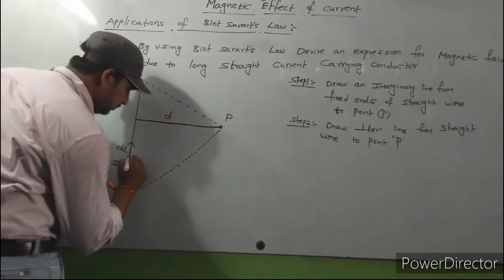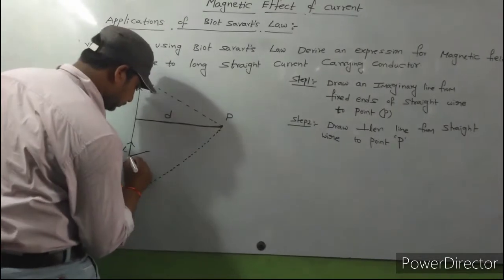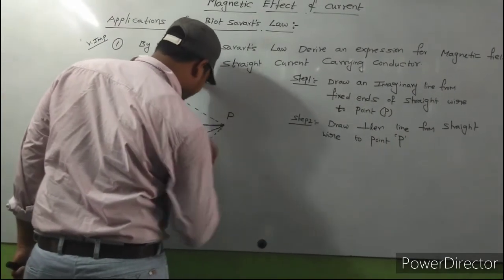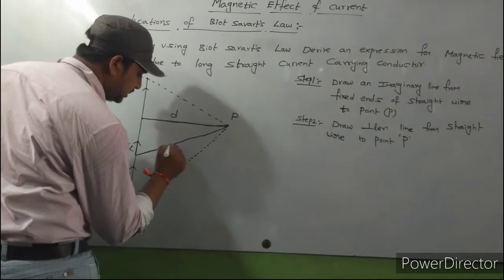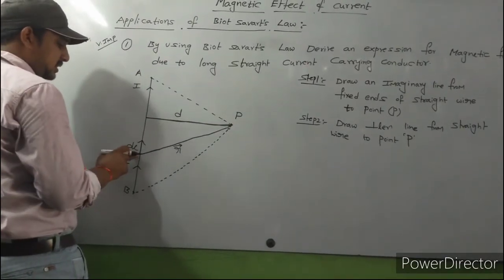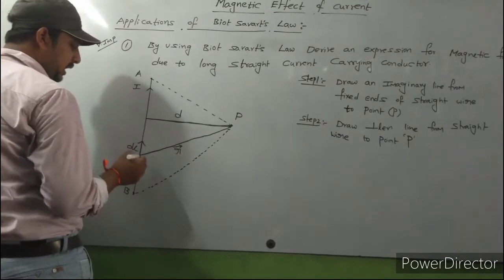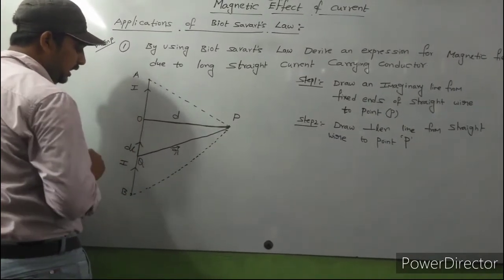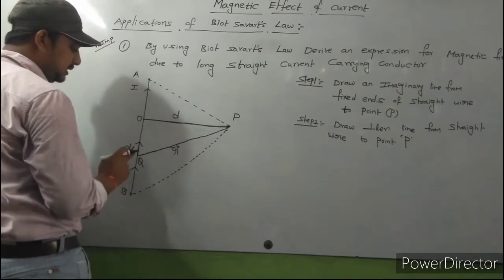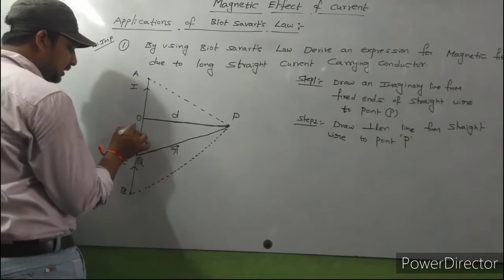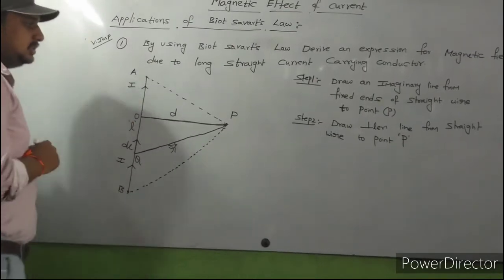From this dl, draw a line to this point. This is the position vector r bar, the distance from this dl to this point. Let us consider this is some Q and this is some O. The distance from the small element of length dl to point O, consider this is L.